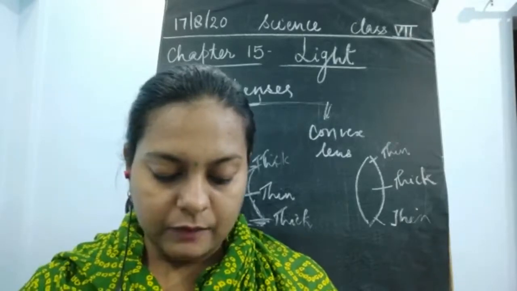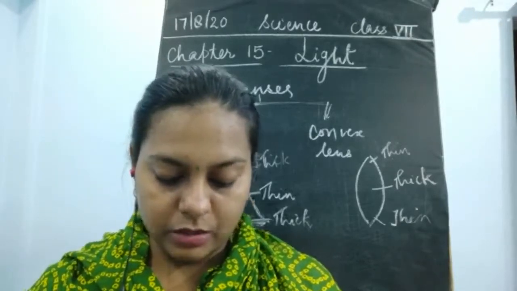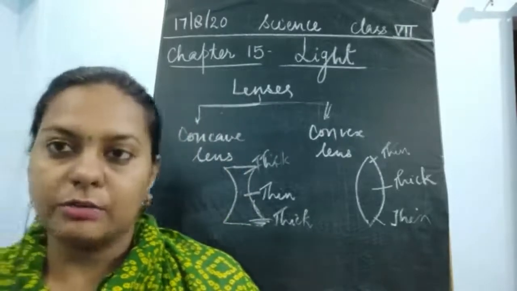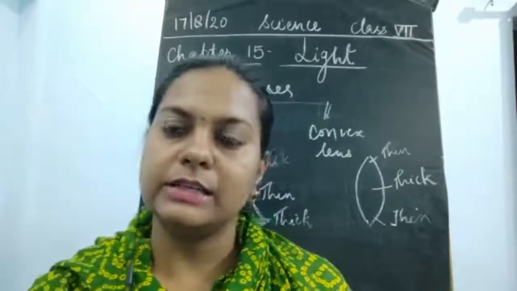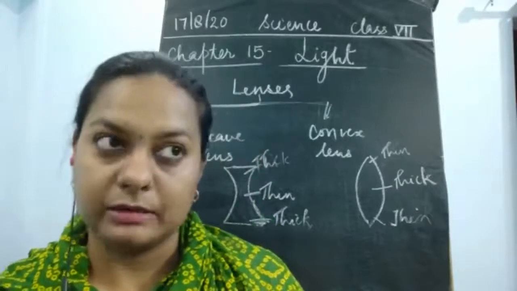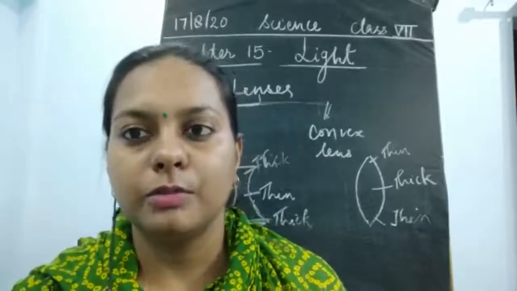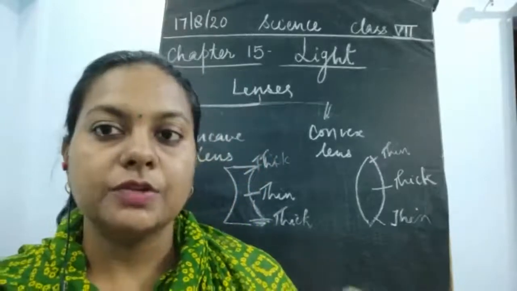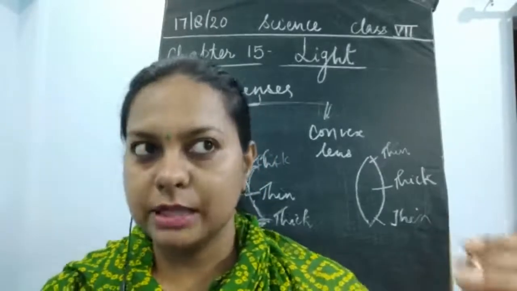If you take a convex lens or a magnifying glass, either of them, or if you have somebody wearing spectacles with a convex lens, you could take that glass and just keep it in the sun.